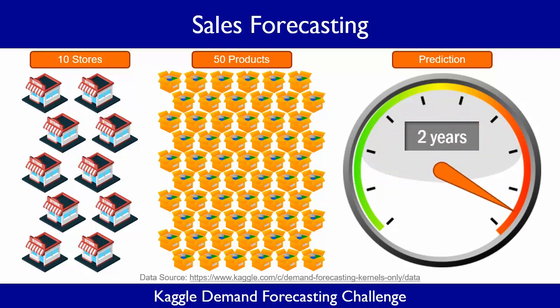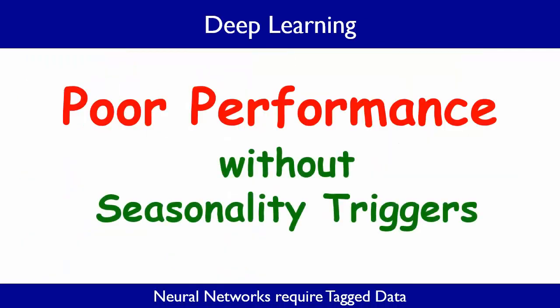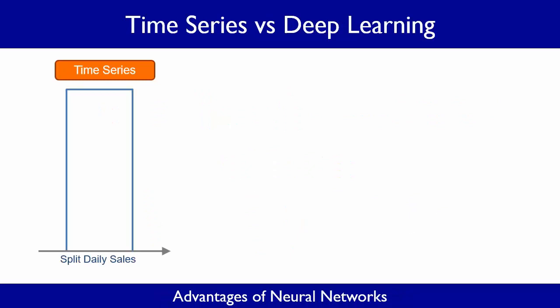the next 2 years. Deep learning neural networks are designed to identify patterns in data, but neural networks will perform terribly when the data is not tagged with the right seasonality triggers. That is why most sales forecasting is done with traditional time series analysis. But done right, neural networks have advantages over the old time series analysis.